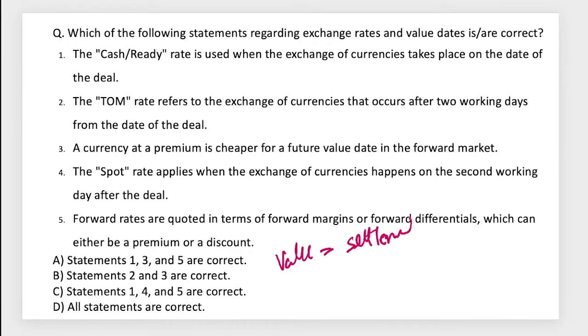There is a difference between the date of transaction and the date of settlement. The date when it got settled, we call the value date.